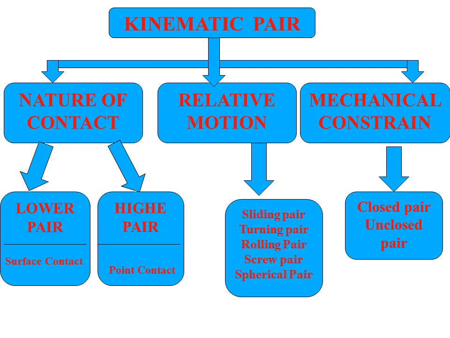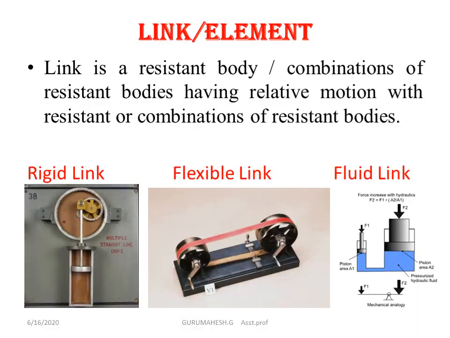And the next one is the flexible link. Let us take a flour mill as an example. In the flour mill, the electric motor pulley is connected to the flour machine. These are the few examples for the types of links: rigid link, flexible link, and fluid link.